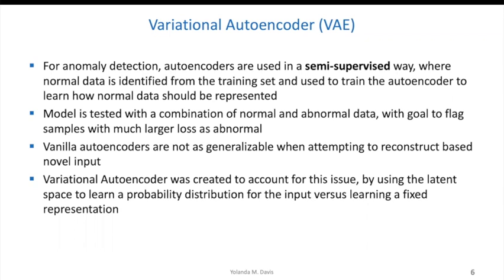So now when we get newer data, the VAE will be able to reconstruct something that's within the probability distribution of what's considered normal, as opposed to getting some novel input, not being able to see all of its characteristics well, and immediately classifying it as abnormal.